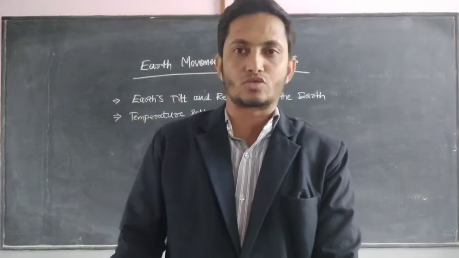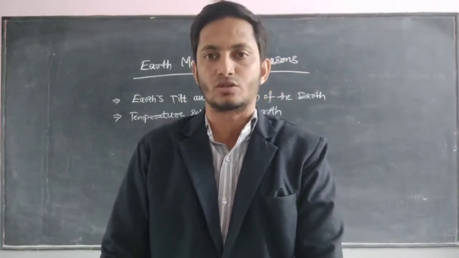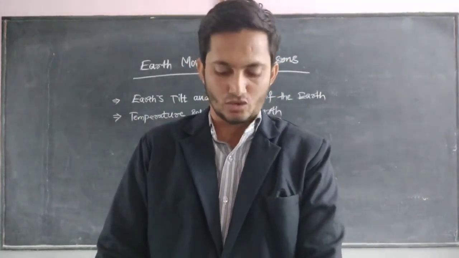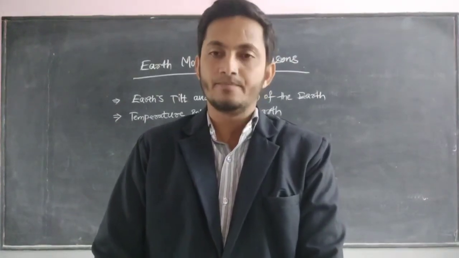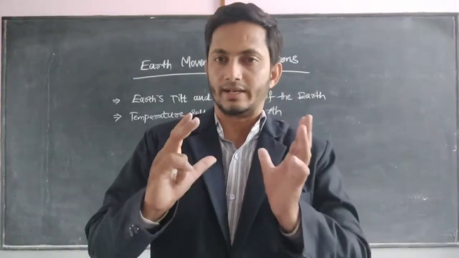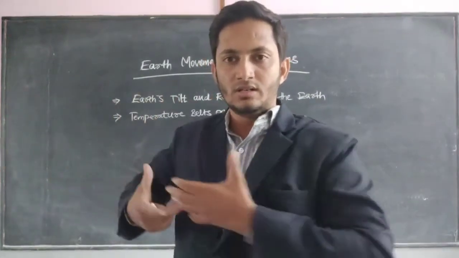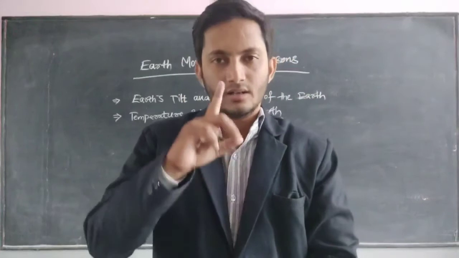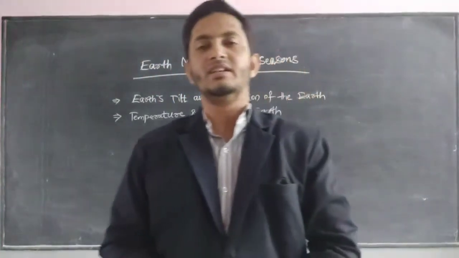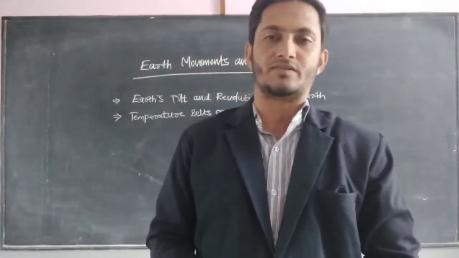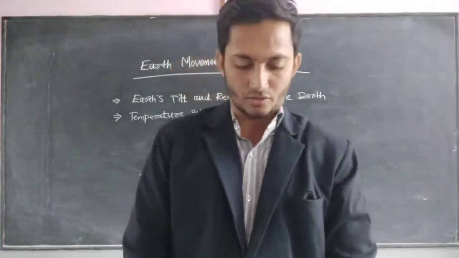If I ask you a 2-mark or 1-mark question, what is called a revolution? The motion of the Earth around the sun is called revolution, and one revolution takes 365 days, 5 hours 56 minutes. That you have to remember.